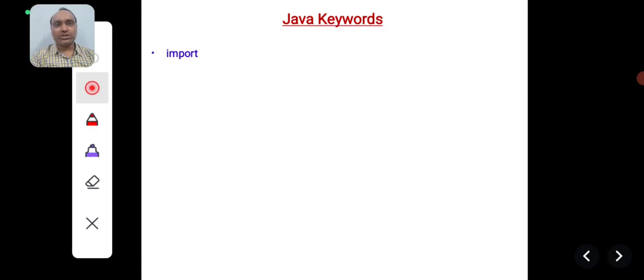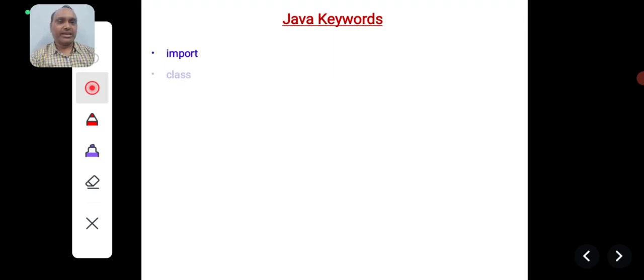So we will write, for example, import java.lang.*, or import java.util.*. The purpose of this keyword is, if you want to add any classes defined in the Java libraries, that is Java packages, then you have to write the statement import java.util.*. At the beginning of the program you have to write this as your first statement in the Java program.